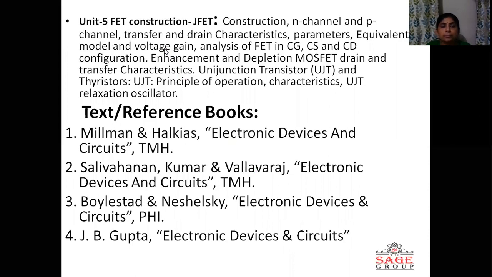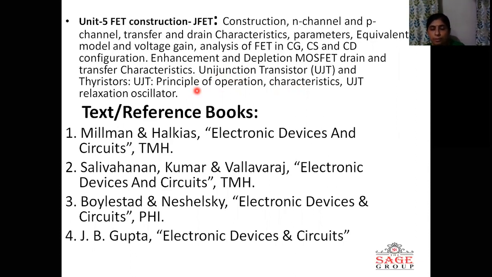In the fifth and last unit, we will first see the basic difference between the bipolar junction transistor and field effect transistor. Then we will discuss two important types of field effect transistor, junction field effect transistor and metal oxide semiconductor field effect transistor, its drain and transfer characteristics we have to discuss, and UJT we will discuss its principle of operation and characteristic. In this way, the 5 units are organized.